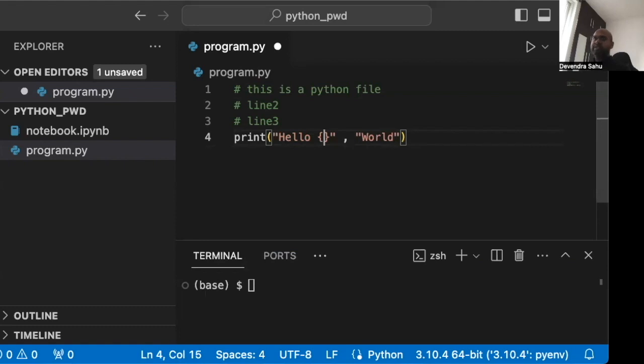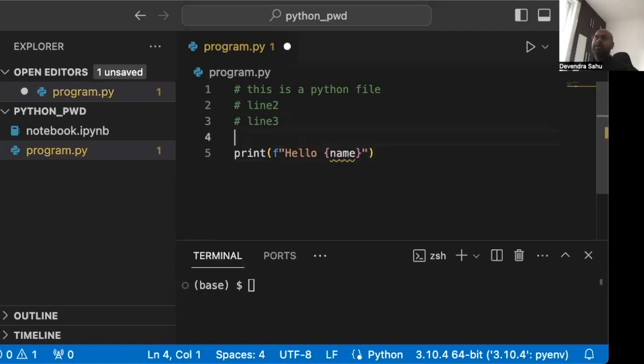It says name, and it was an f-string, and name could be, let's say, my name is Dave. And this worked. So this is one way of formatting it, and there are many ways to do it. So let's spend time looking at strings, string formatting, and some string operations which are very popularly used.